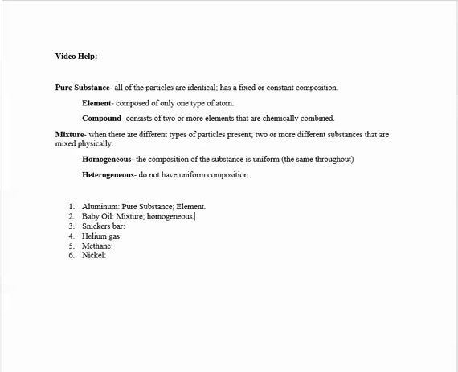For a Snickers bar, since it has different types of particles present, it has 2 or more different substances, it's not just one substance or one type of particle, it's going to be a mixture. It's going to be heterogeneous because it's not uniform throughout. At the top layer you've got chocolate, the next layer you've got caramel, the next layer you've got peanuts, and you've got this little caramel-y substance, and then you've got chocolate again. As soon as you're seeing layers, it's not going to be homogeneous, it's not uniform throughout, therefore it's going to be heterogeneous.